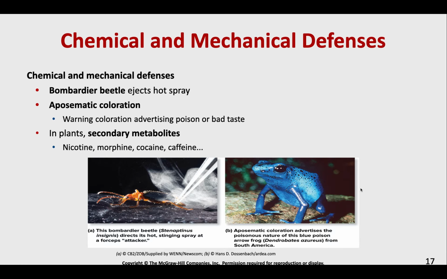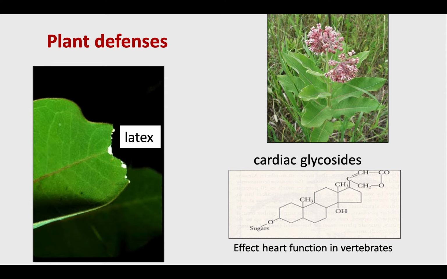In plants, secondary metabolites are really common. A good example of that is latex. So milkweed, for example, has latex in it. If herbivores eat too much of this latex, unless they've developed some sort of resistance, they can go into cardiac glycosis. It eventually affects the heart function in vertebrates. So it's going to affect your heart function if you eat too much latex. That's a good defense that plants have, especially if you're a smaller animal. You don't have to eat as much to have that lethality.